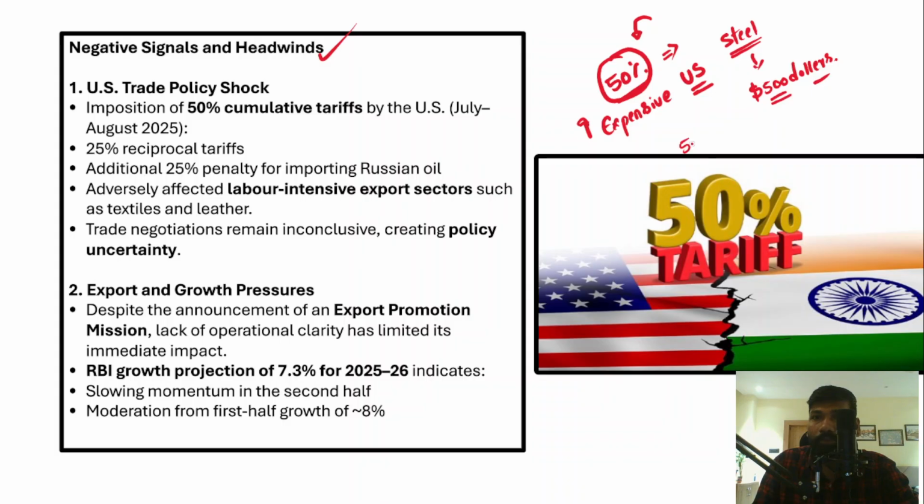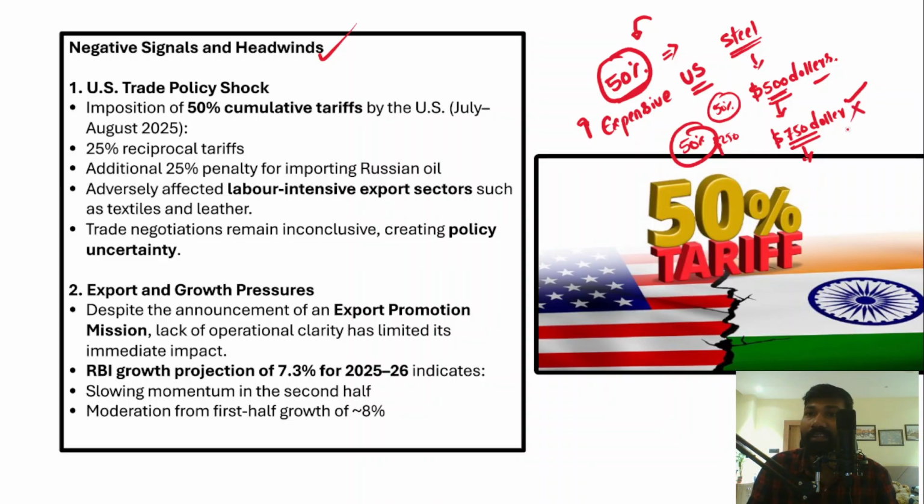So now 50% tariffs means that if the steel wants to enter the US market, they have to pay 50%. So what is 50% of $500? It is $250. So in total they have to pay $750, and then the steel will be allowed into the US market. So therefore, steel from India is more expensive compared to domestically manufactured steel in the US or steel which is exported from other countries.